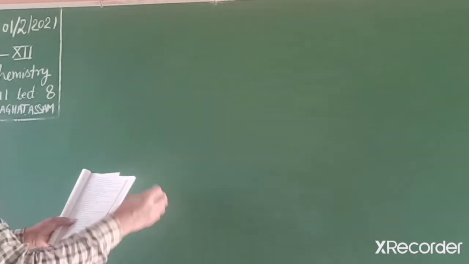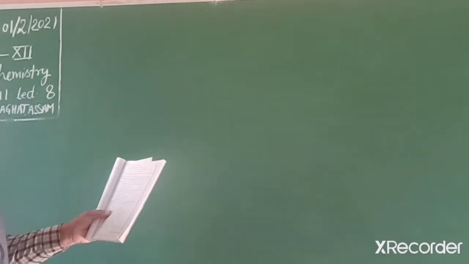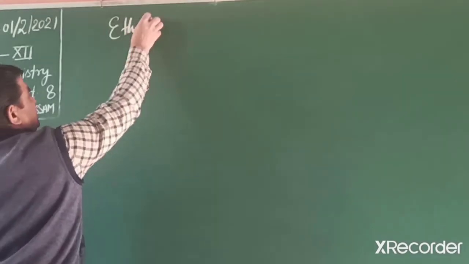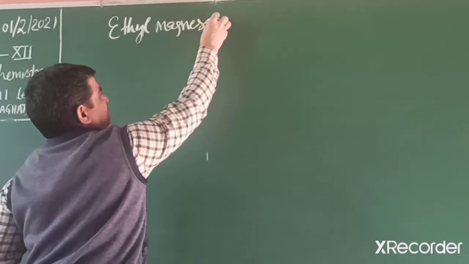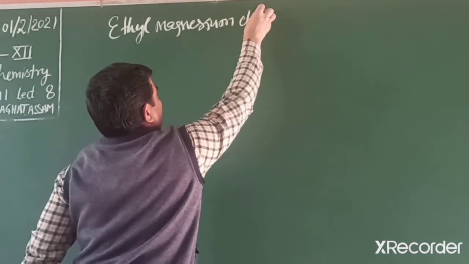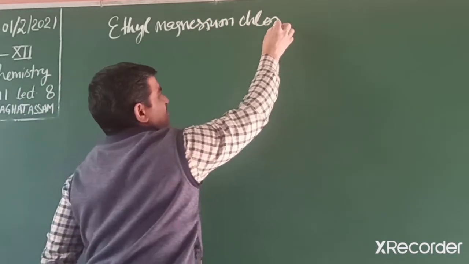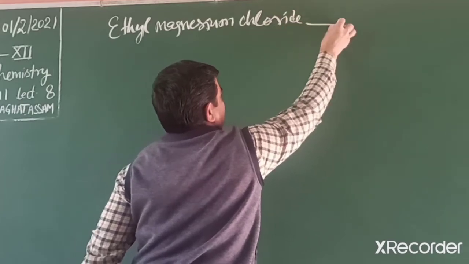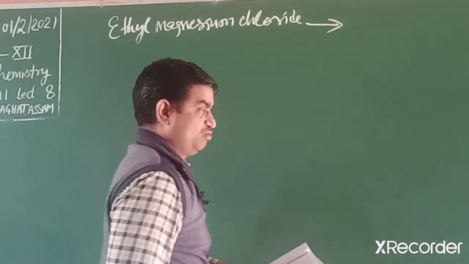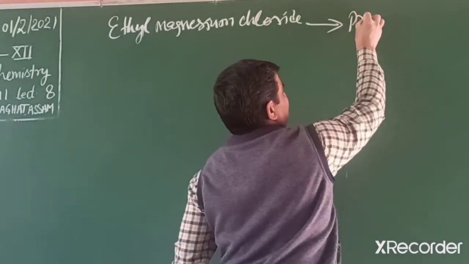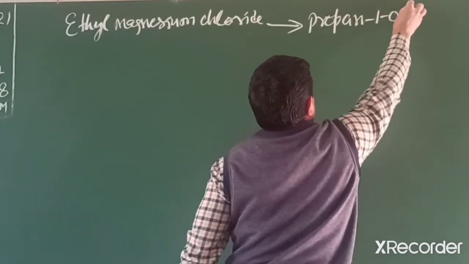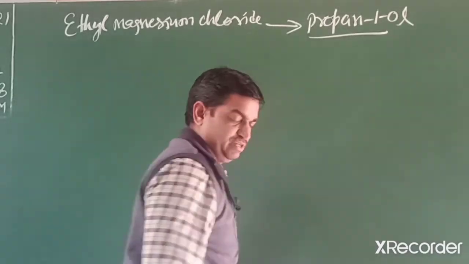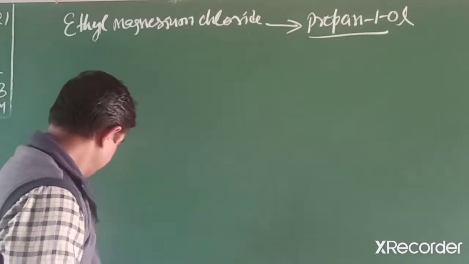Next conversion: ethyl magnesium chloride into propane-1-ol. This is the conversion we want to apply.